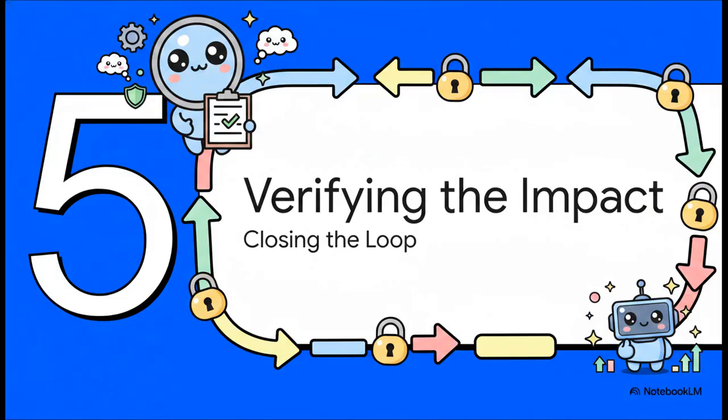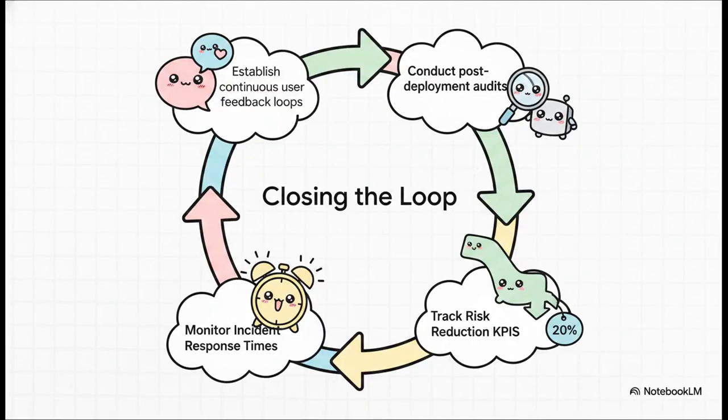Finally, we hit part 5, verifying the impact. So we've documented the airtight action plans. But how do we know the fixes actually worked? We verify the impact by looking for specific mechanisms. As auditors, we never just take their word for it. We look for post-deployment audits. Are they actively testing the AI in the real world?